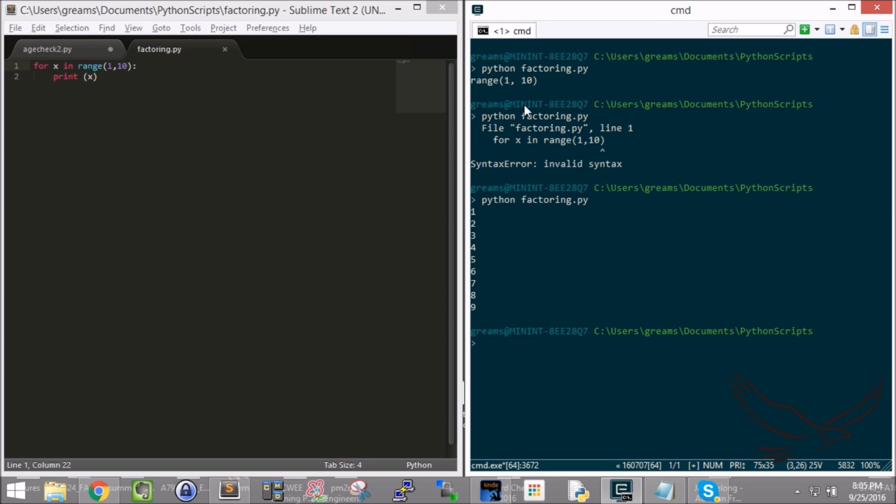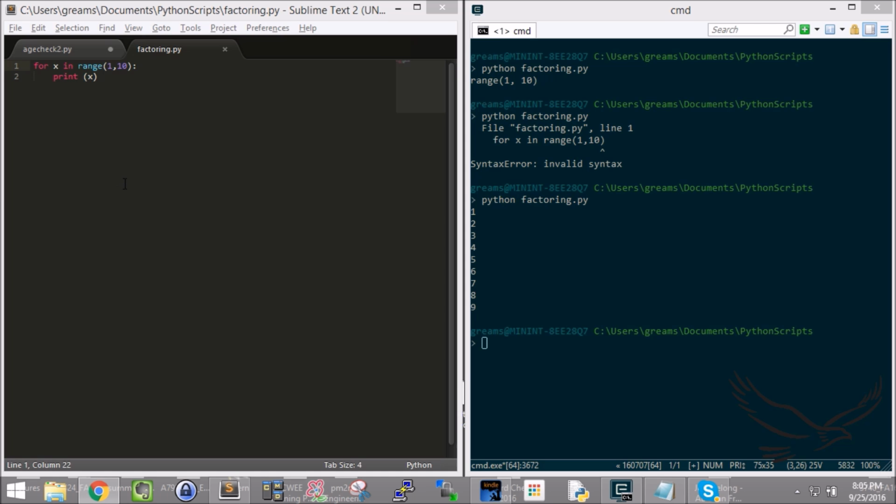Now you'll also realize that the number 10 at the end did not get displayed. So you should remember that with the range command, the first number is included, the last number is not included. So that's just something to remember when you go through the for loop command. All right, so hopefully you understand the range command.